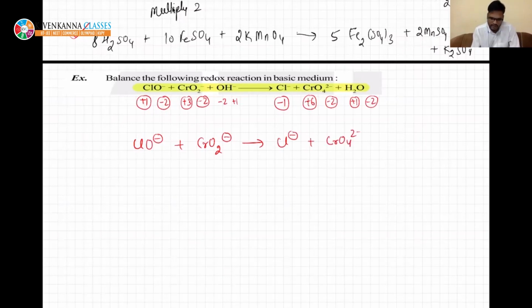We will see what rest you can remove, this thing and this thing. Later we will add them according to our need, because we add these things at the end of the balancing, right? See, the chlorine atom is undergoing a decrease in oxidation number, from +1 to -1. So -1 minus of +1, that is 2. So the decrease in oxidation number is 2.